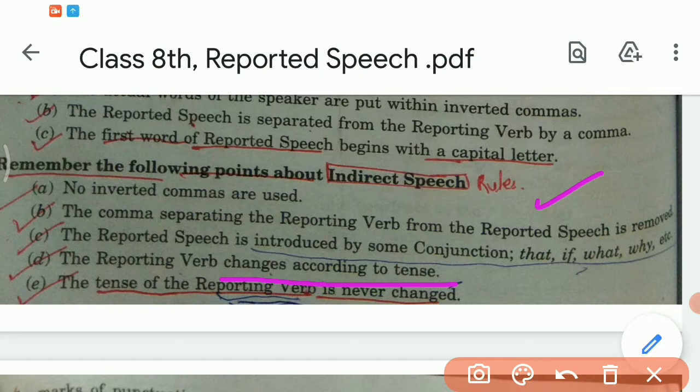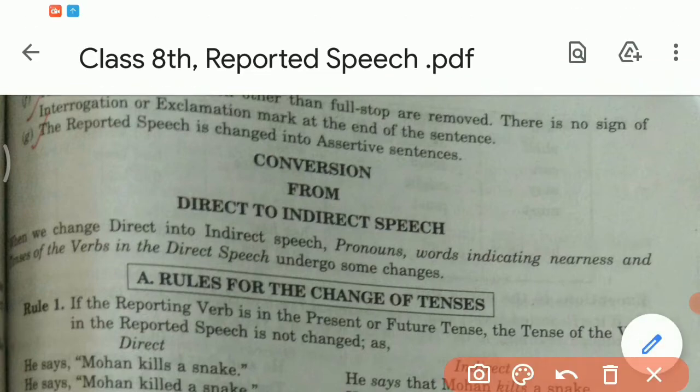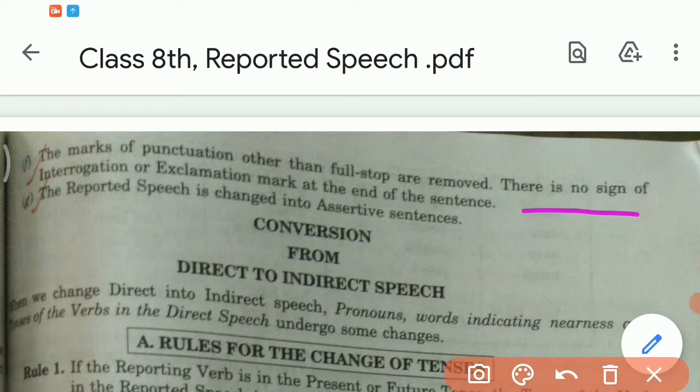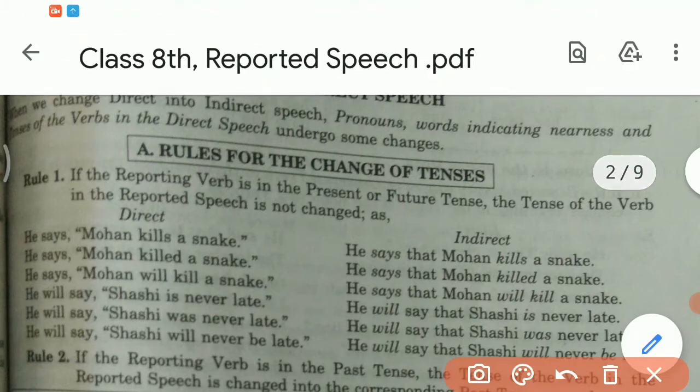So you will be very clear after seeing the full video. You will get the full information about it. Now see, the marks of punctuation other than full stop are removed. There is no sign of interrogation or exclamation mark at the end of the sentence. And the reported speech is changed into assertive sentences. Now conversion from direct to indirect speech. When we change direct into indirect speech,